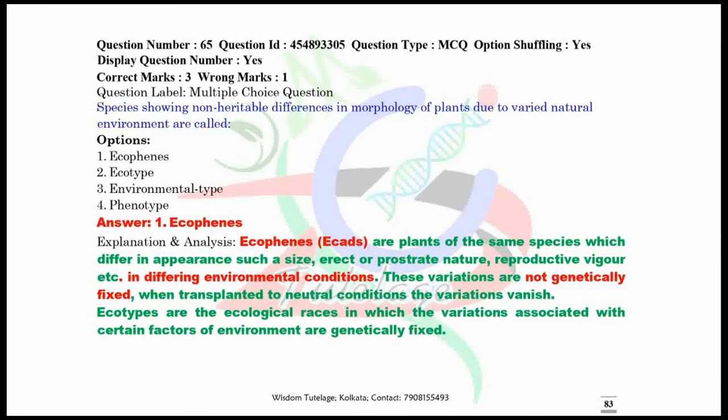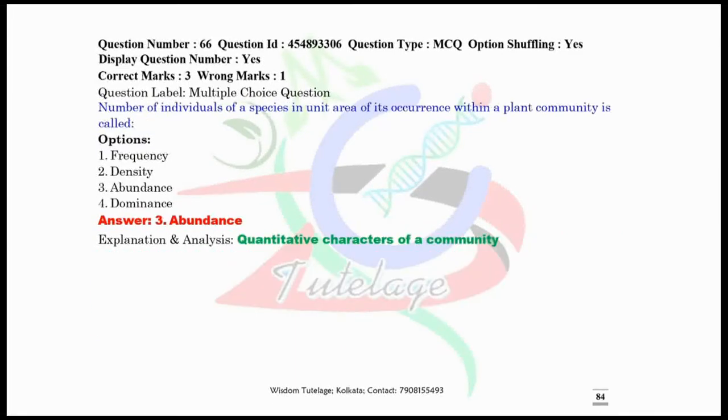Now question number 65. Species showing non-heritable differences in morphology of plants due to varied natural environments are called ecophenes. I have given here the examples of ecophenes. Go through it. Now question number 66. Number of individuals of a species in unit area of its occurrence within a plant community is called. This is a clear-cut definition of abundance.